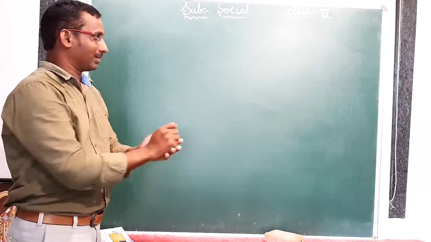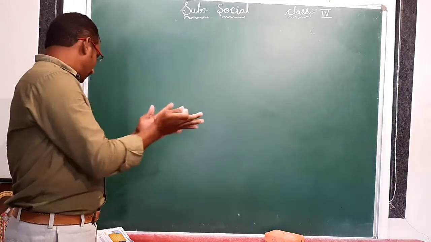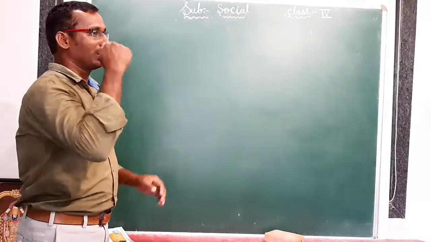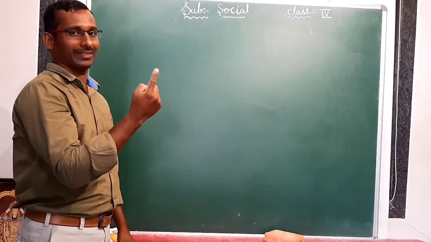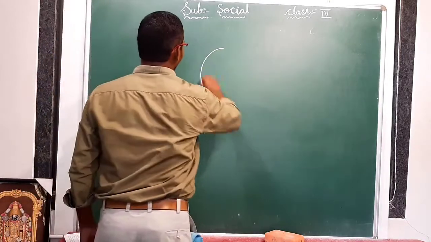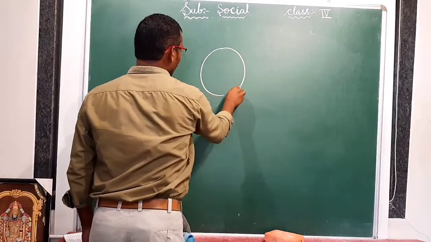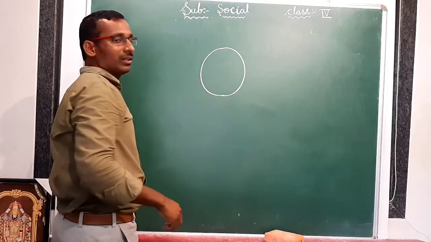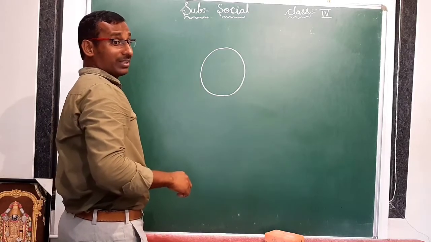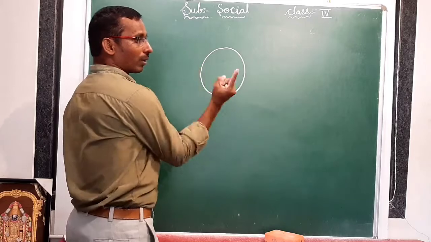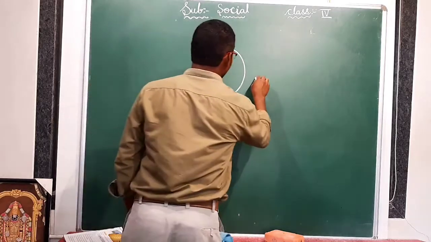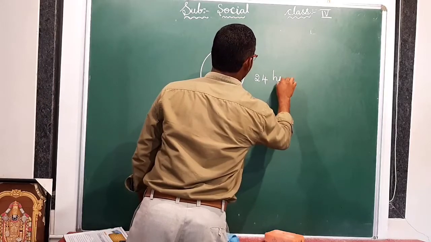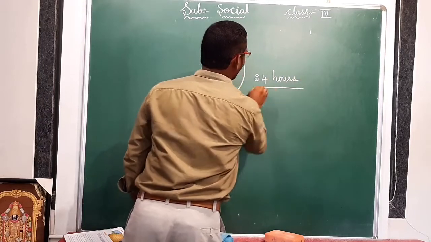Okay, yes, but how many hours will it take? It is rotating on its own axis, we discussed already. But how many hours will it take to complete one rotation? It will complete in 24 hours.